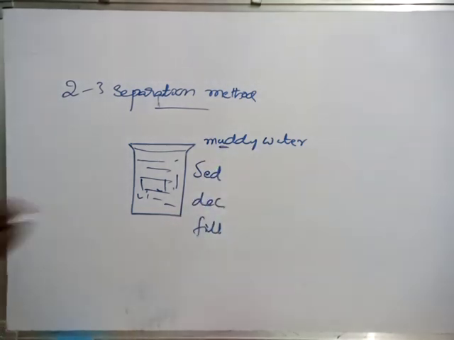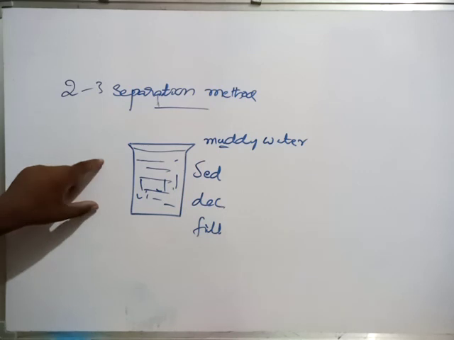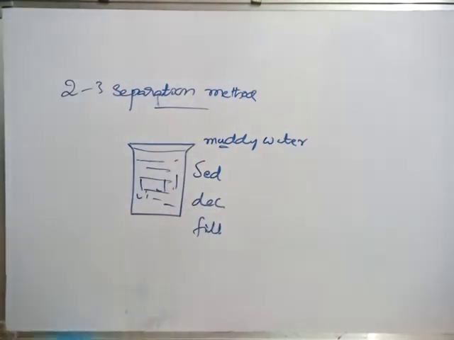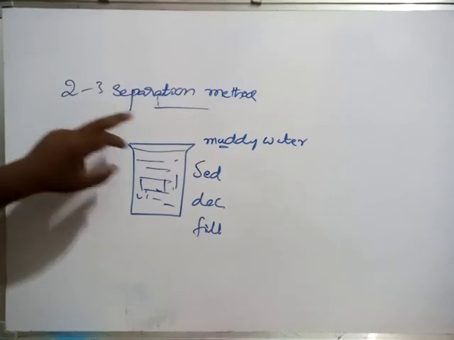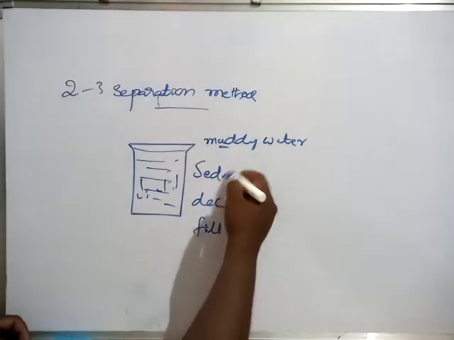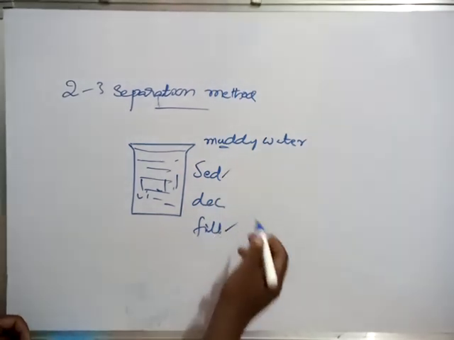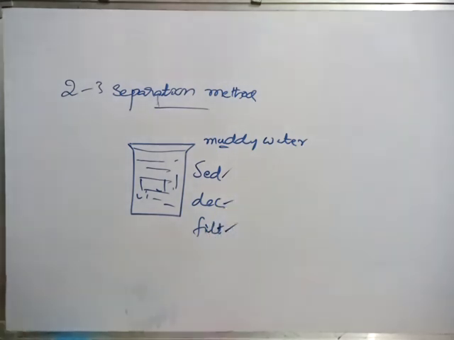Is it or not? So in this situation, what are we understanding? We are understanding that for particular instances, a single method of separation technique is not enough. So we have to apply 2 to 3 separation methods. Even in the preparation of tea, we have to follow 2 methods: sedimentation, and finally filtration, sometimes decantation and filtration also.